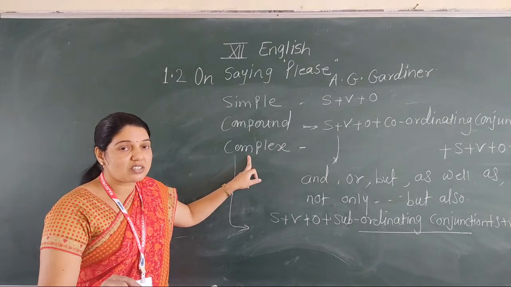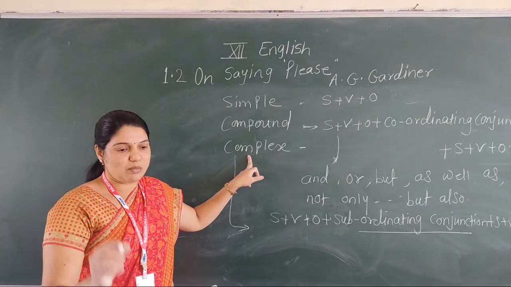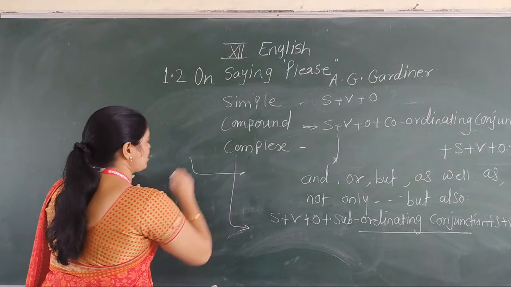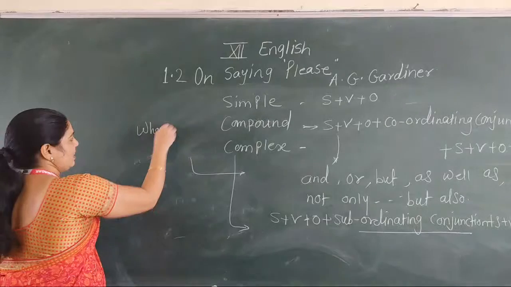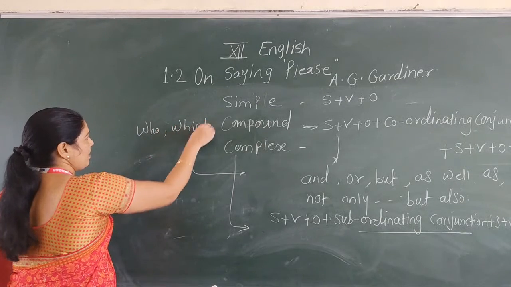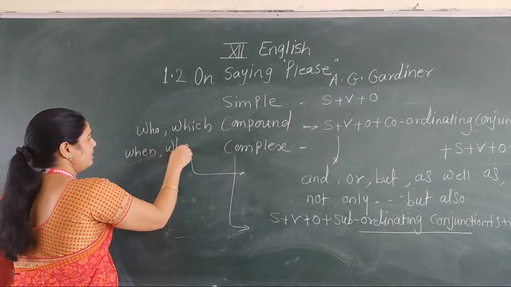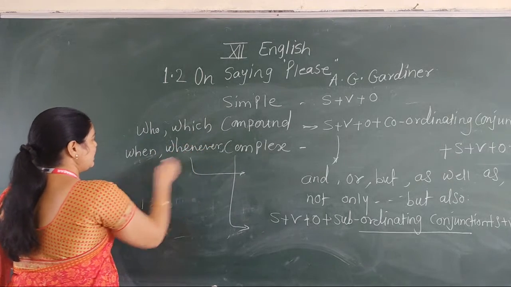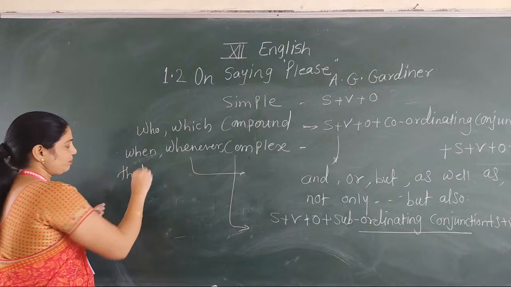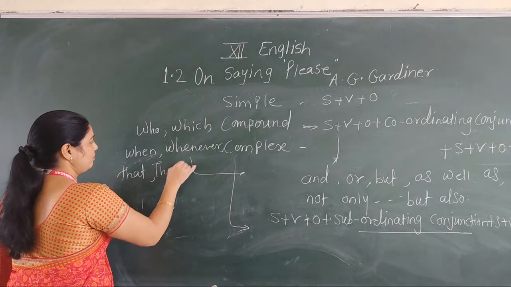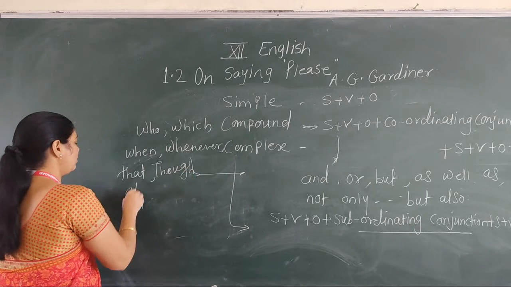Now which are the subordinating conjunctions? The subordinating conjunctions are all relative pronouns. Who, which, when, whenever, that, though, although.